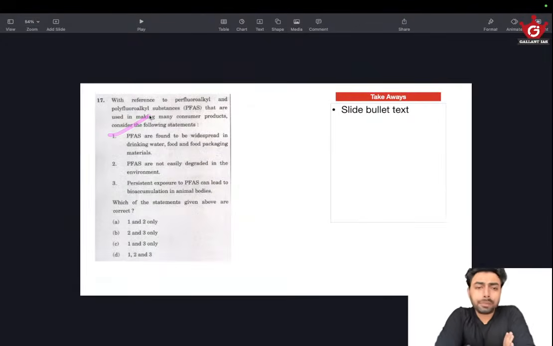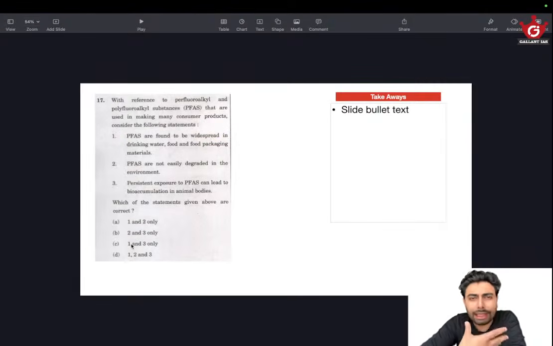So the next question. With reference to perfluoroalkyl and polyfluoroalkyl substances that are used in making many consumer products, consider the following statements. One: PFAS are found to be widespread in drinking water, food and food packaging materials. Maybe they're saying it's widespread, which is an extreme statement if you look at it. Two: PFAS are not easily degraded in the environment.